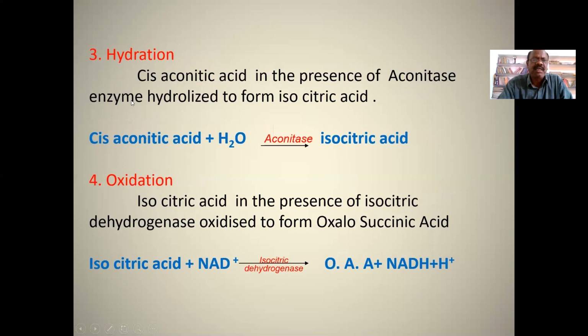Next, the third reaction, hydration, means addition of a water molecule to the substrate. This reaction is called hydration. Here, cis-aconitic acid, in the presence of aconitase enzyme, is hydrated to form isocitric acid.